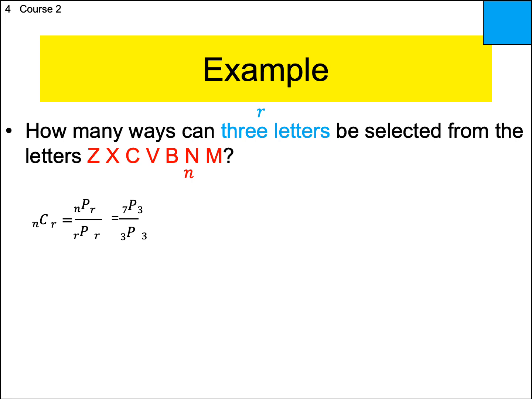So I'm making 3 choices. First choice, how many are there to choose from? There are 7. Second choice, then 6. Third choice, then 5. So 7, 6, 5. Notice the pattern that continues to form there. The number that starts the numerator is the number that's on the left of the P. How many choices are you making? That's the number that's to the right of the P, the 3. So notice there's 3 numbers there, 7, 6, 5. That corresponds with the 3 that's right of the P.